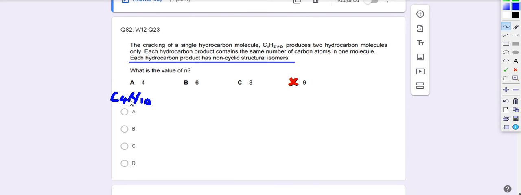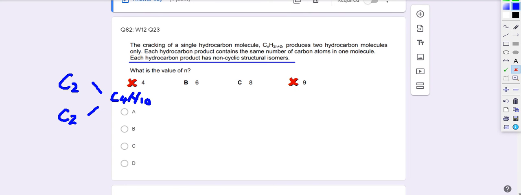Let's say it produces two hydrocarbon molecules with the same number of carbon atoms, so the two hydrocarbons will each contain two carbons, C2. And if a hydrocarbon has only two carbons, it will not have a structural isomer, because with only two carbons you cannot have a branch in the carbon skeleton. So A cannot be the answer either.